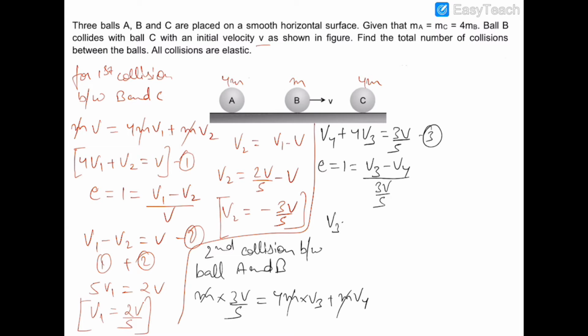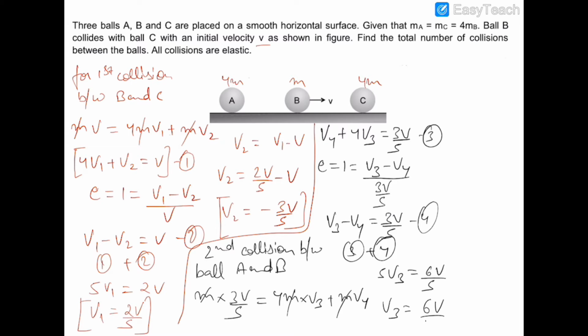So v3 minus v4 is equal to 3v by 5, and this is the fourth equation. To simplify these two equations, we can add them, and adding 3 and 4, we get that 5v3 is equal to 6v by 5, and v3 is equal to 6v by 25.